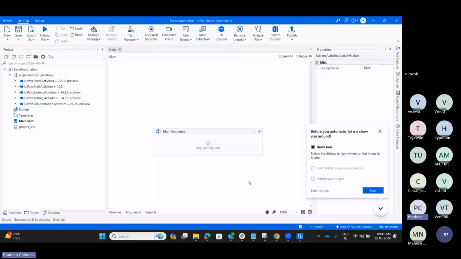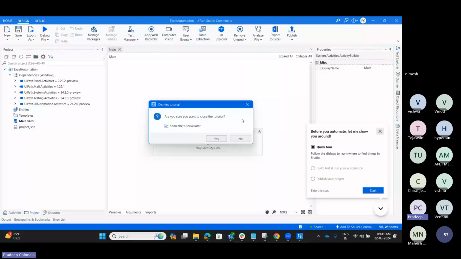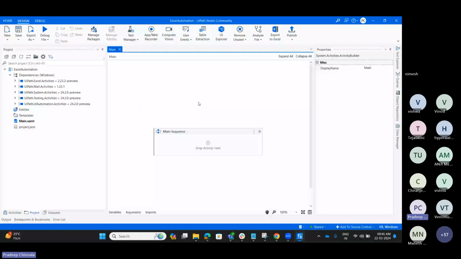Once we have created the basic process, next for the Excel automation, these are the basic dependencies we have when we create the process. Here you can see a couple of dependencies: Excel activities, mail activities, system activities, testing activities, and UI automation activities.